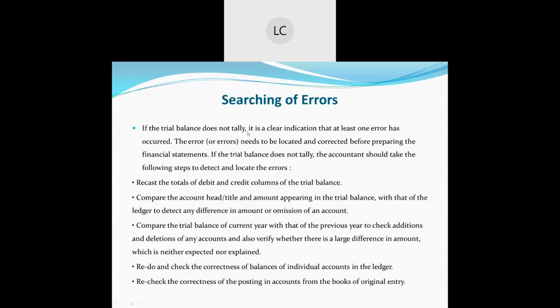Next, the error or errors need to be located and corrected before preparing the financial statements. When you have made errors, what you need to do is locate where you have made the mistakes. For example, if you have made the journal entry but have not posted it in the ledger, how are you going to know? First you have to locate where you made the mistake. Just like if you have made a mistake in a ledger account, you are going to correct it. It should be corrected before the financial statements are prepared.